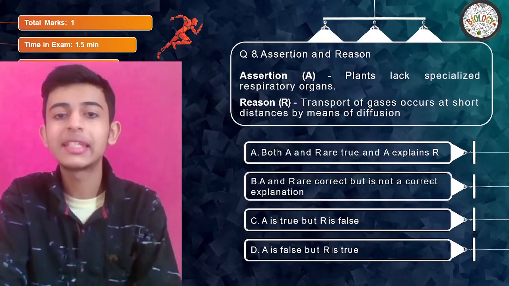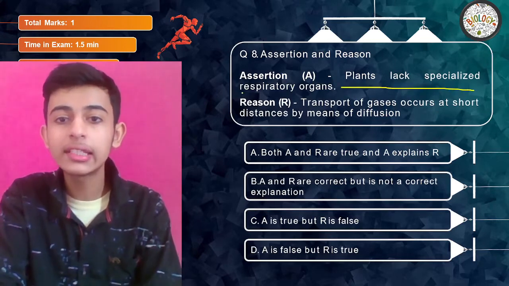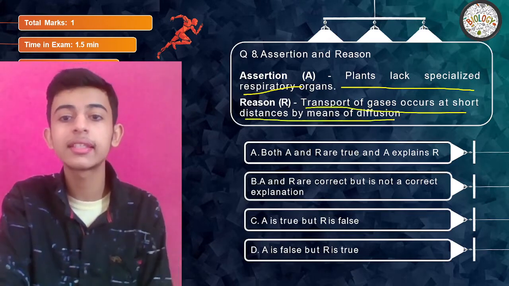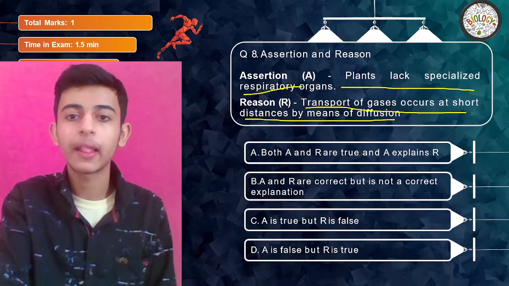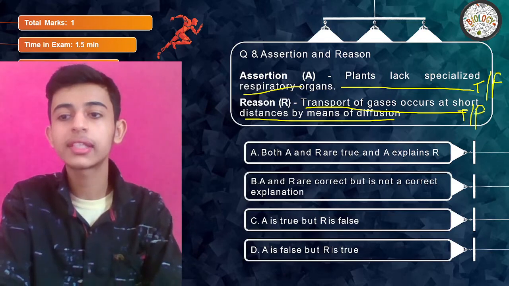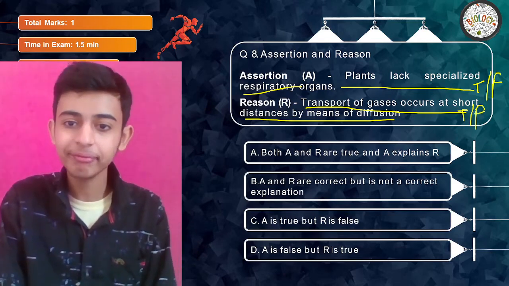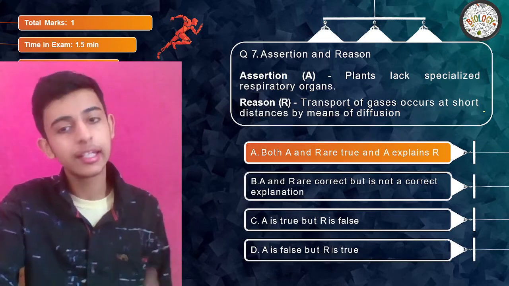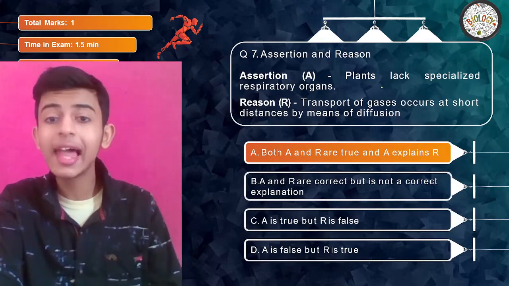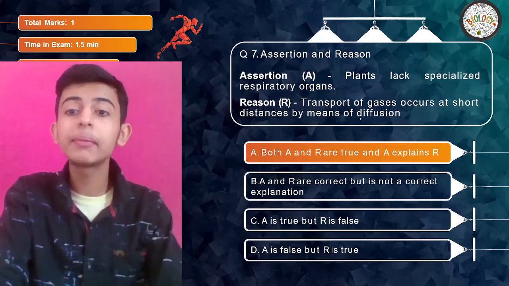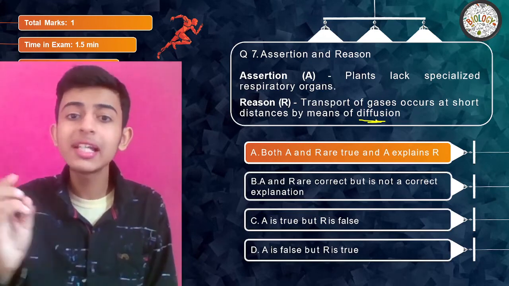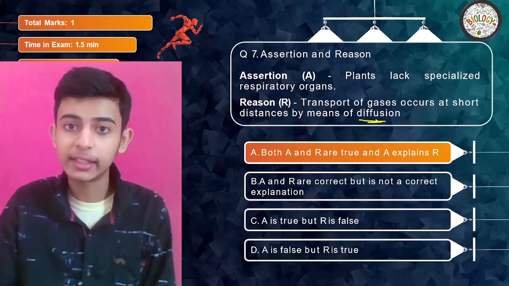Okay, a mistake I've done. Assertion: plants lack specialized respiratory organs. Reason says transport of gases occurs at short distances by means of diffusion. What do you think? First, let me know if this is true or false, and you'll reach your answer. Your time's up. Definitely both assertion and reason are true, and reason is the correct explanation, because plants lack specialized organs for respiration, since by means of diffusion, transport of gases at shorter distances is able to take place. They don't need specialized organs like alveoli, like trachea that humans have.